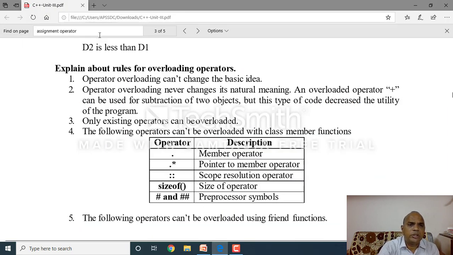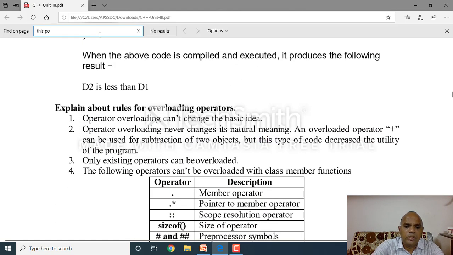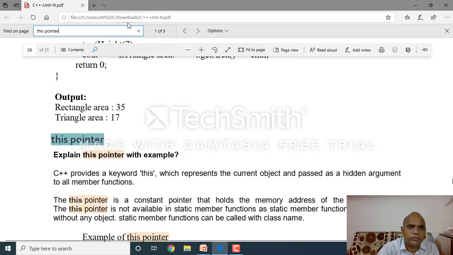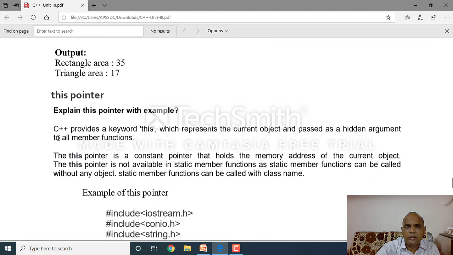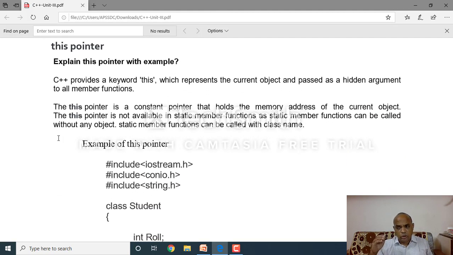Here, the this pointer. We know what a pointer is in C language. A pointer is a variable which holds the address of another variable.